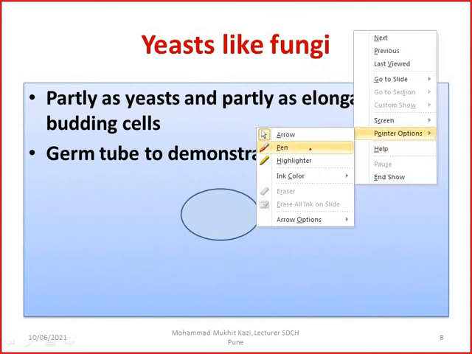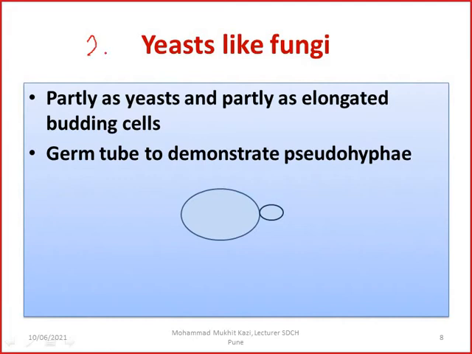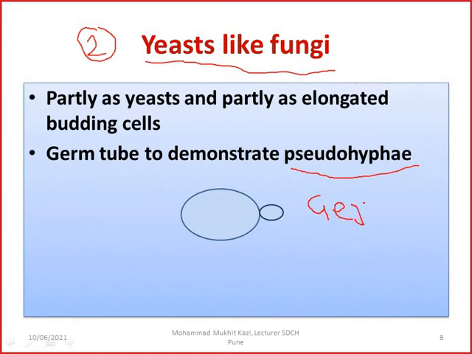The second most important morphological classification is the yeast-like fungi. They are like yeast, but they are not like yeast. So they have the pseudohyphae. And now what do you mean by pseudohyphae? There is one test to know whether the pseudohyphae is there or not, and that is called the germ tube. This can also come for the SAQ. Just remember this also, the germ tube test, to find out whether the hyphae is true hyphae or pseudohyphae. Pseudo means look like, it's not exactly the true hyphae.